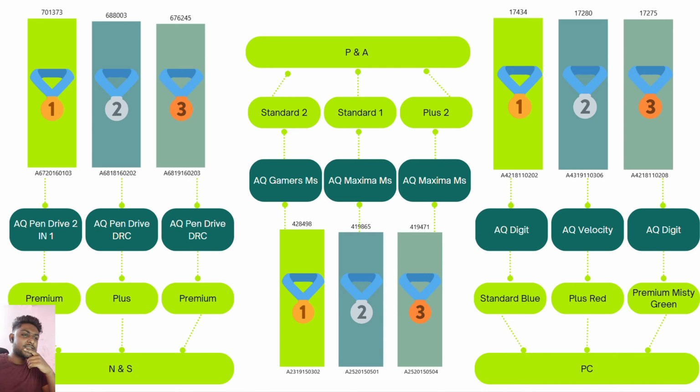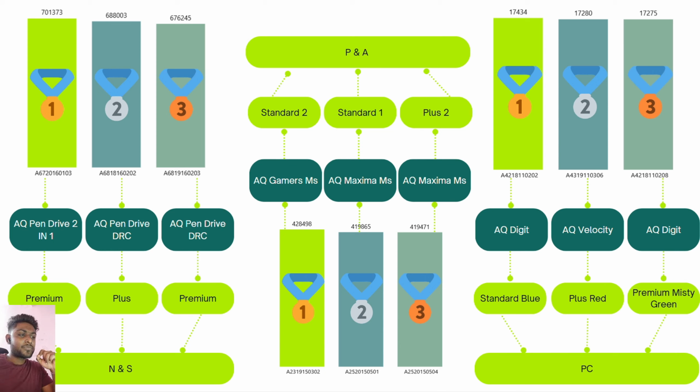So here you can see in N&S, the AQ pendrive DRC has two different variants. The first one is plus and the second one is premium. So the same product is showing the maximum sold quantity, but with different variants. So people tend to buy more products with different variants.